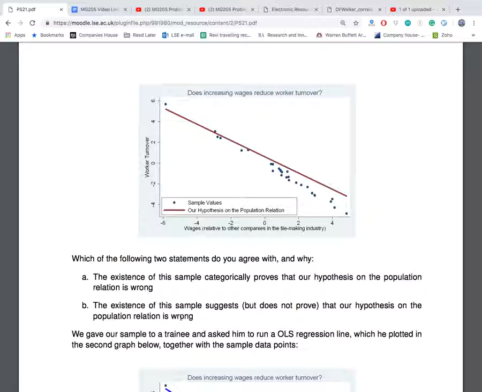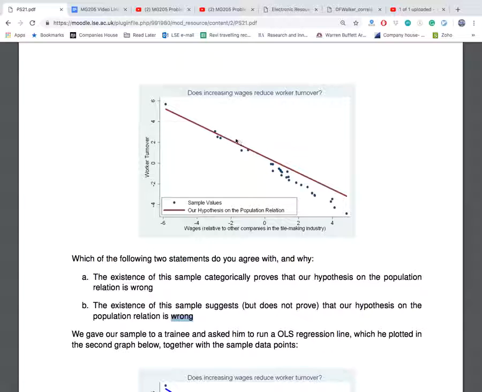Note that even if this said the existence of this sample suggests but does not prove that our hypothesis on the population relationship is right, that could also be a statement you could have agreed with. What's the idea here? Well, first of all, you're not sure. Strictly speaking, this is asking whether you would reject the H naught that the coefficient is equal to the slope of the red line.